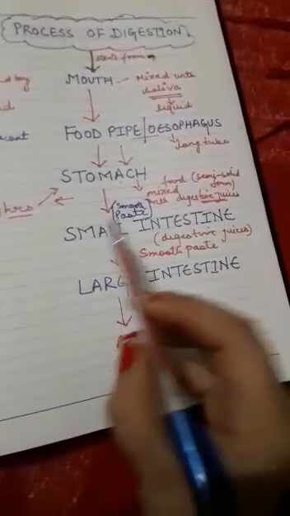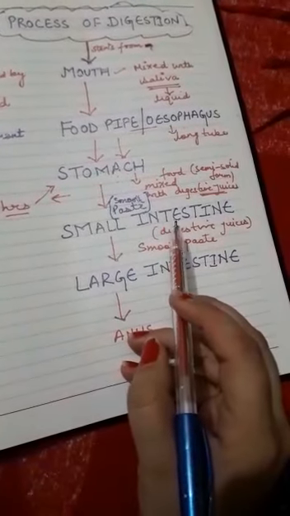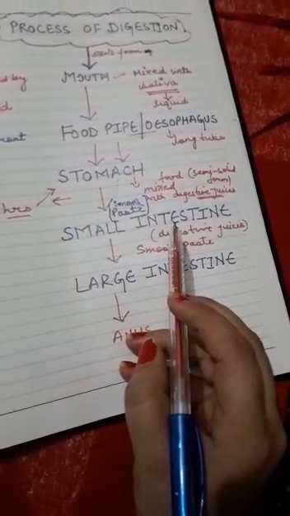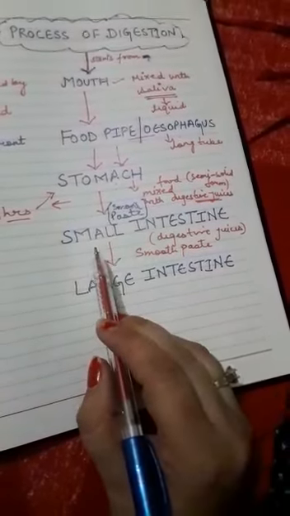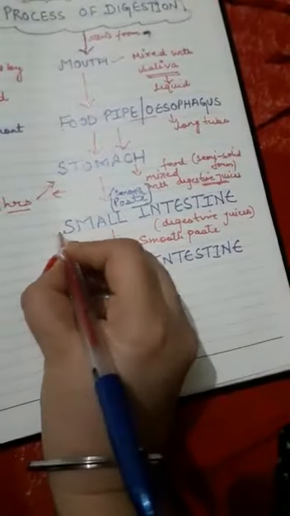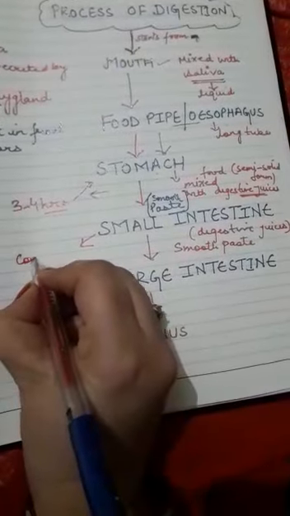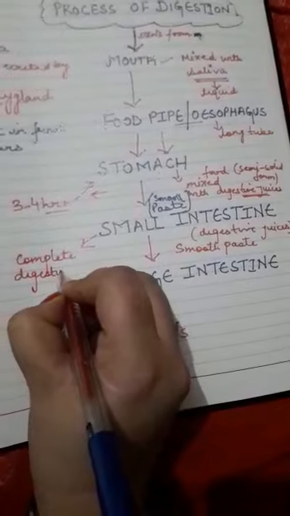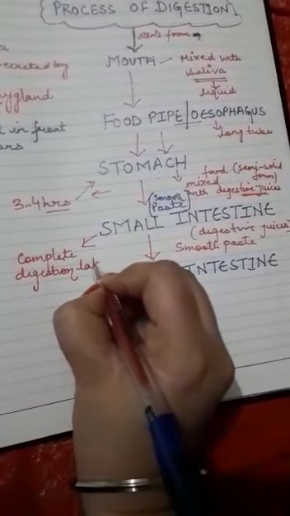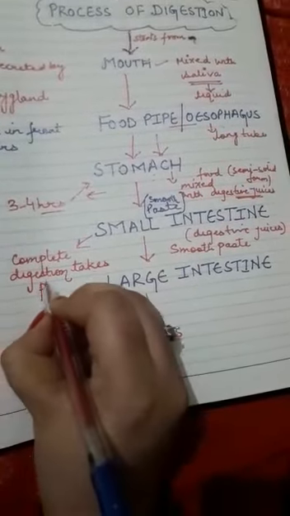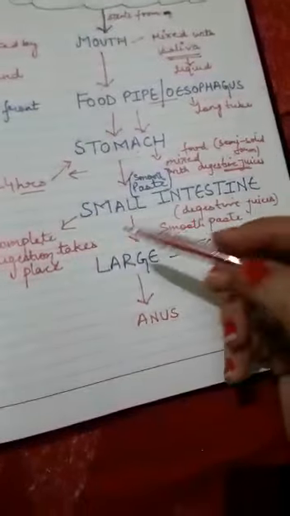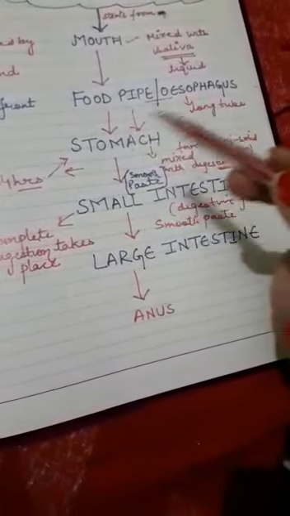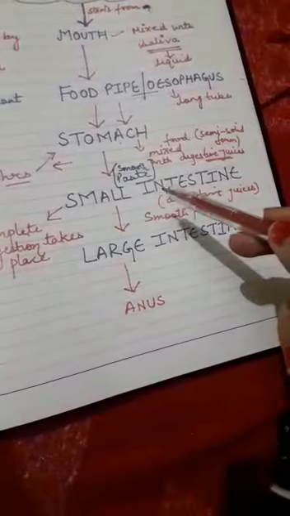Now, in your small intestine, complete digestion of food takes place.